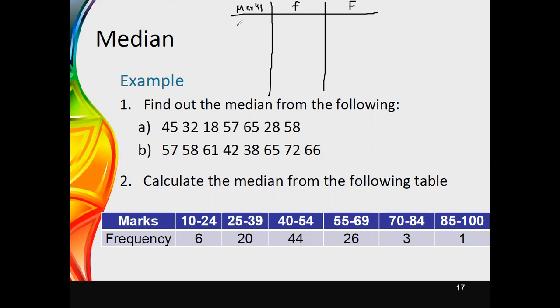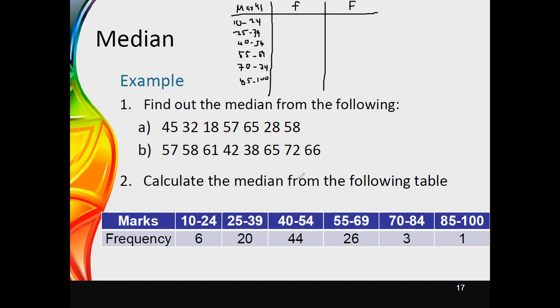Then the marks can now be written as 10-24, then 25-39, next one is 40-54, thereafter 55-69, then 70-74, then 85 and 100.